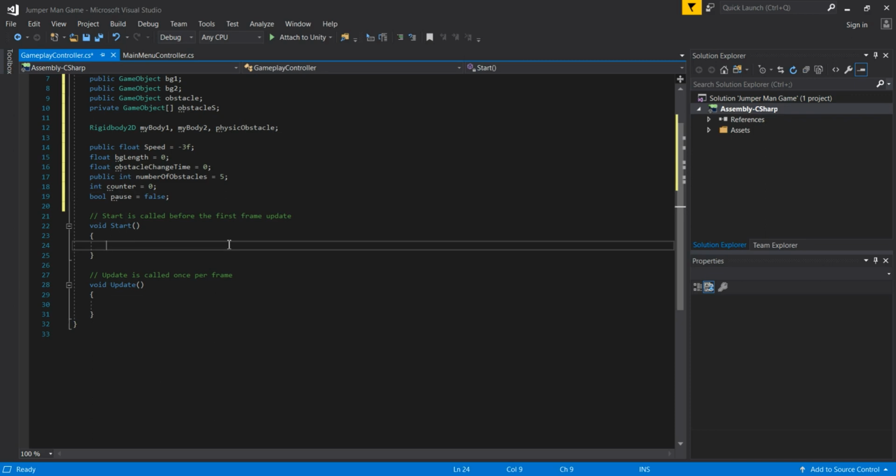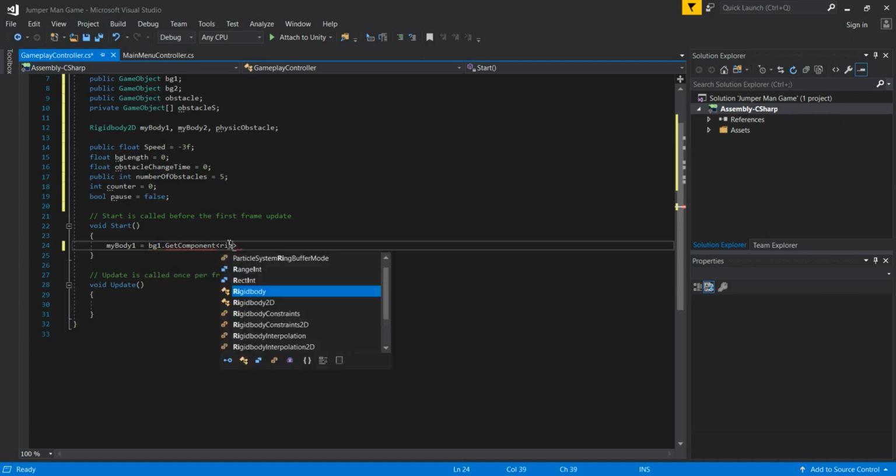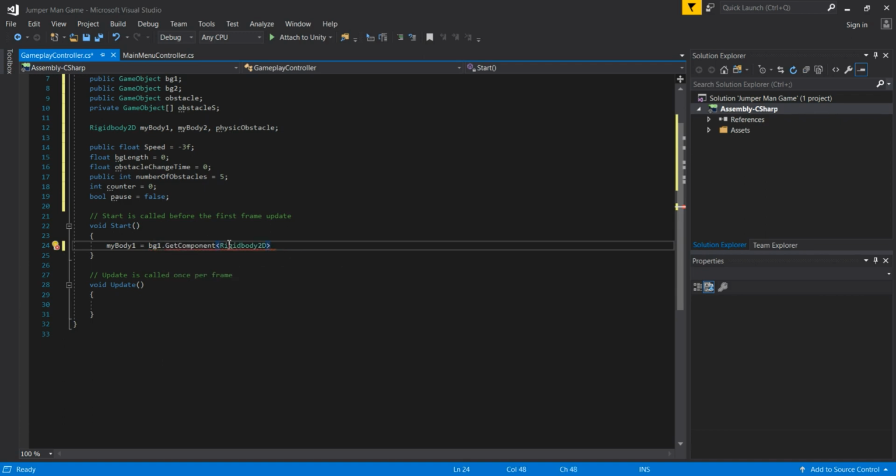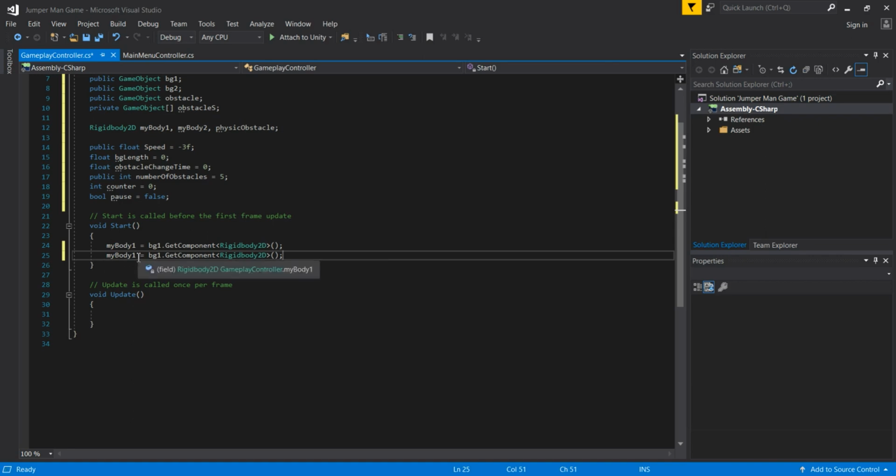And now in the Start method, we are going to first of all take the reference and initialize our variables. So take the reference for our first rigidbody variable, myBody1. It is going to be equal to bg1.GetComponent, which is the rigidbody of our bg, and then Rigidbody2D in these angular brackets, and we are done with that. I will simply copy and paste this line of code, and do the same thing for myBody2, the rigidbody variable for bg2.